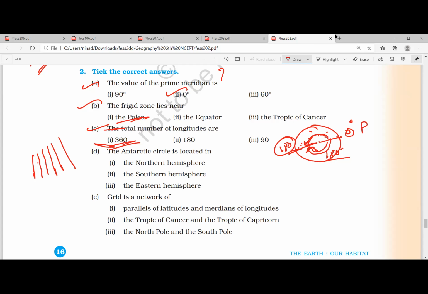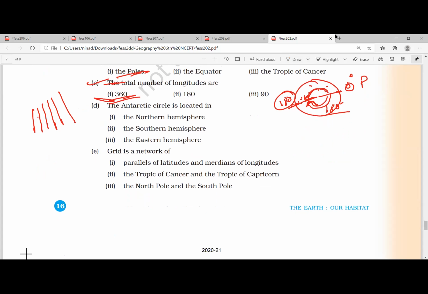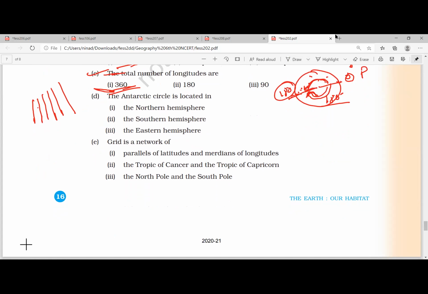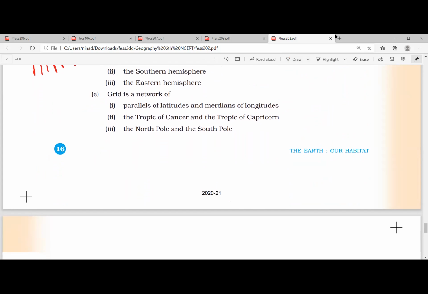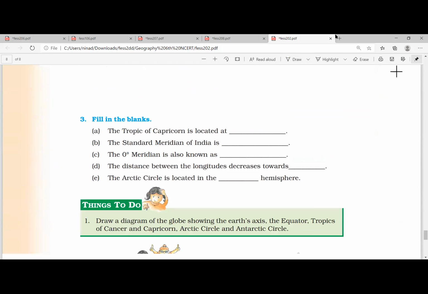Yes, sir. The Arctic Circle is located in the, so not Arctic Circle, Antarctic Circle is located in the southern hemisphere. Grid is the network of parallels of latitudes and meridians of longitude.